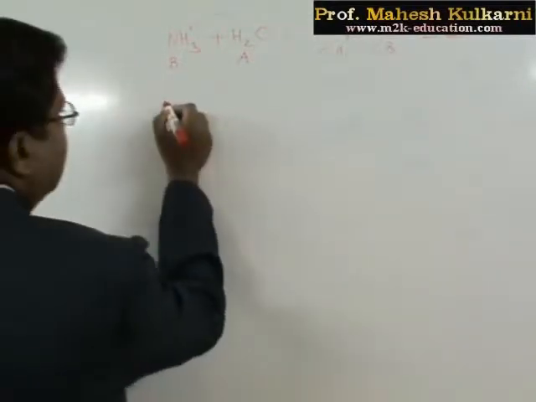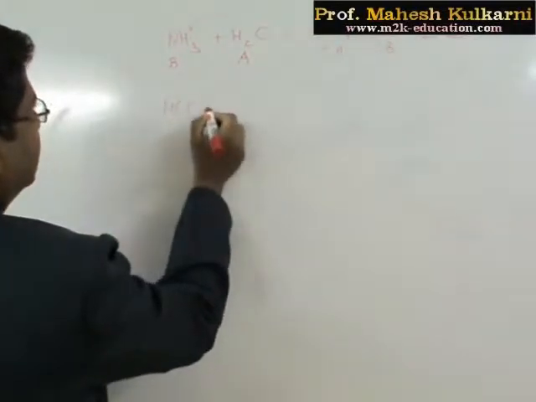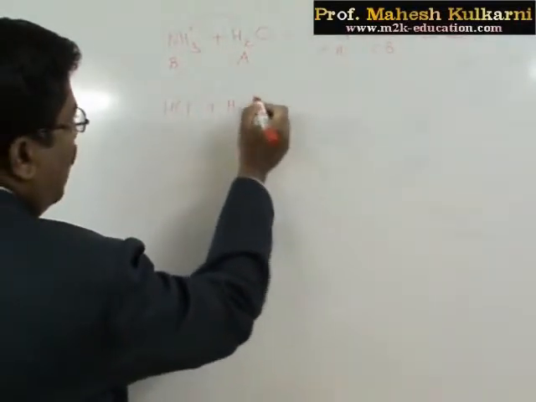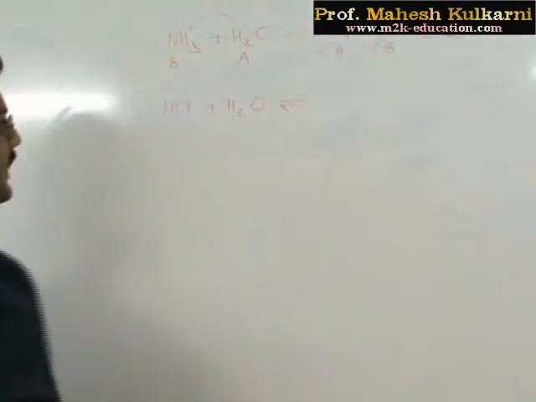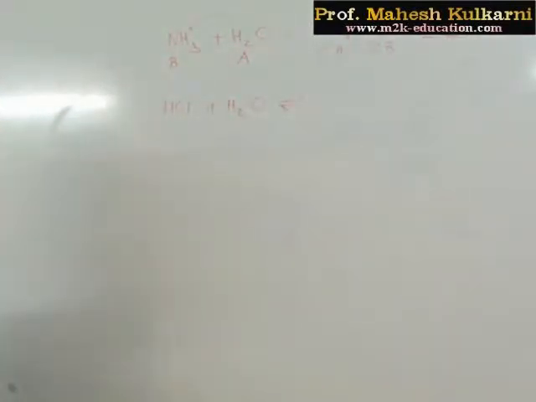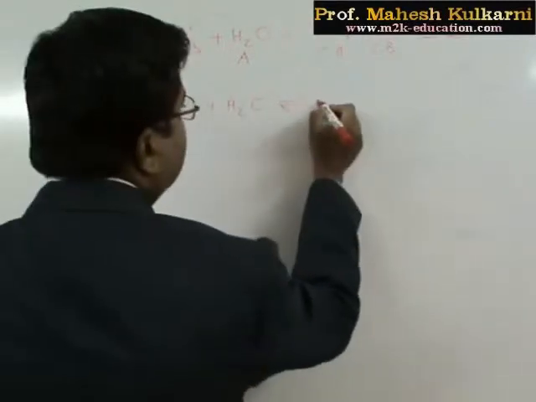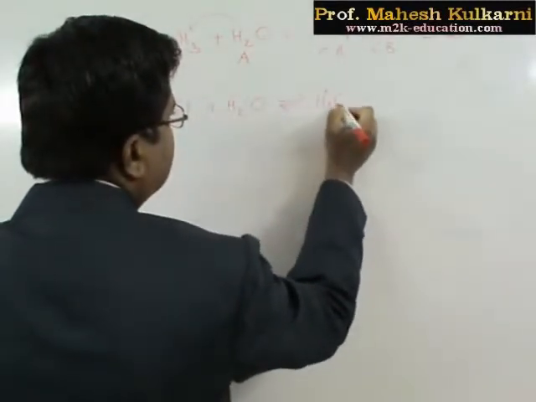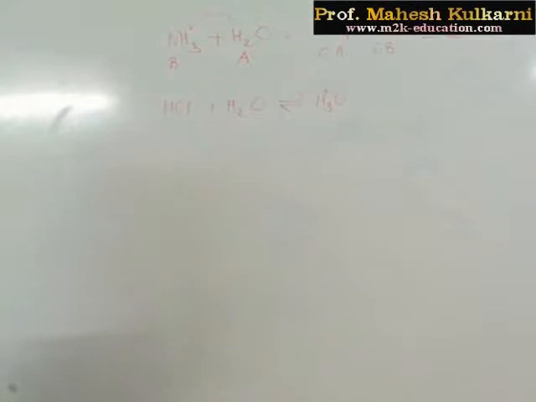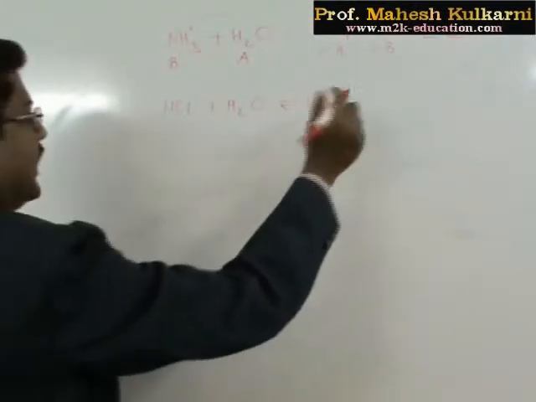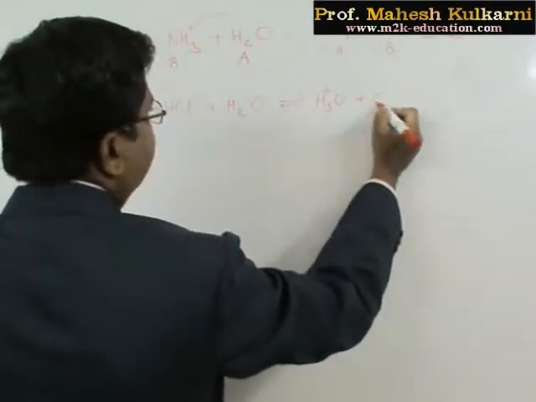Now let us take another reaction, HCl plus H2O. According to Arrhenius, this gives H plus ion, but according to the Lowry-Bronsted concept, it gives hydronium ion, because energetically hydronium ion is more stable than H plus and H2O. So we get H3O plus plus Cl minus.